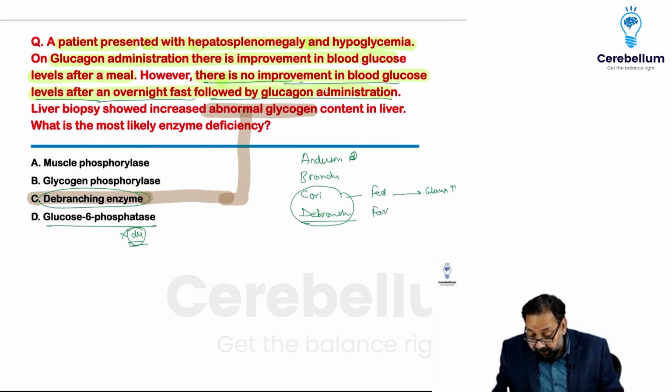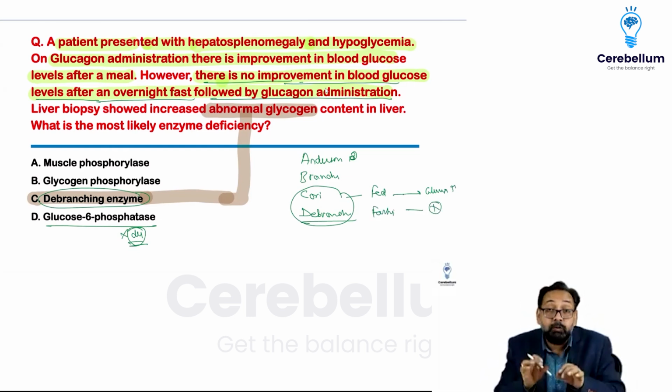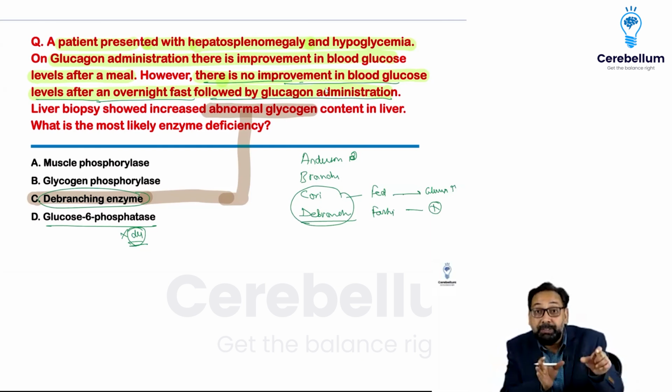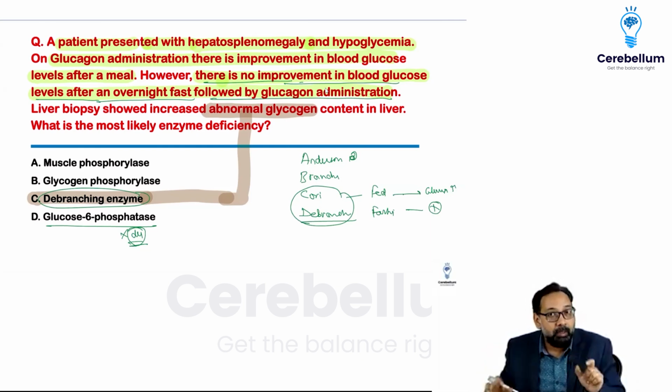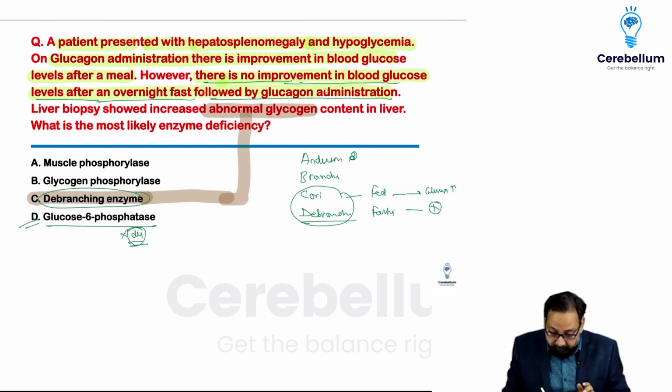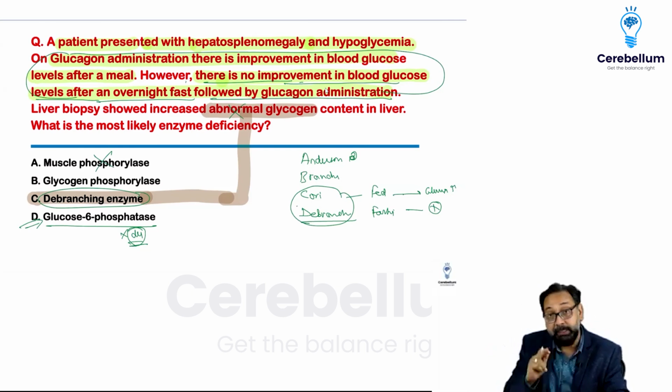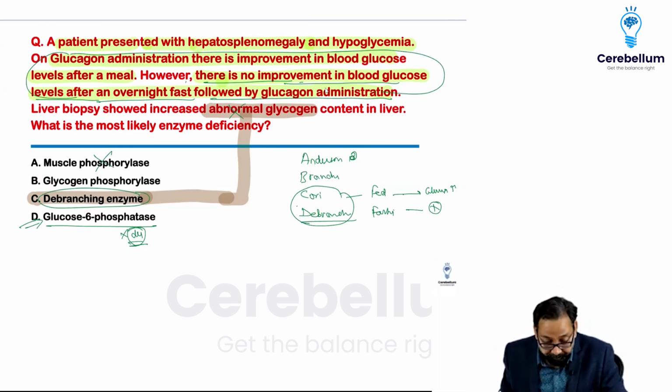But in the fasting state, glucose will not increase. This glucagon challenge test is done to differentiate between Cori's disease and von Gierke's disease, that is glucose 6-phosphatase deficiency. Even if abnormal is not given, by this line you can mark the answer. It was a difficult question. The answer was debranching enzyme. Muscle phosphorylase, not.